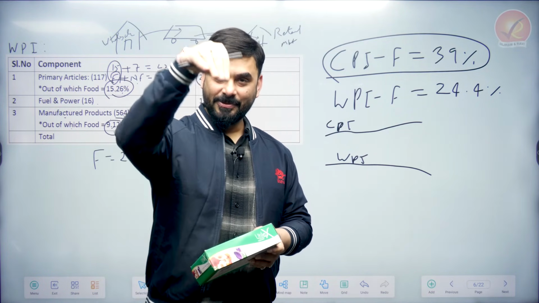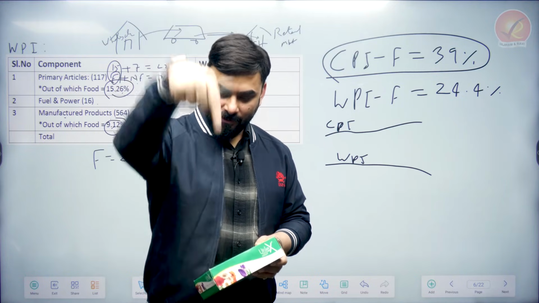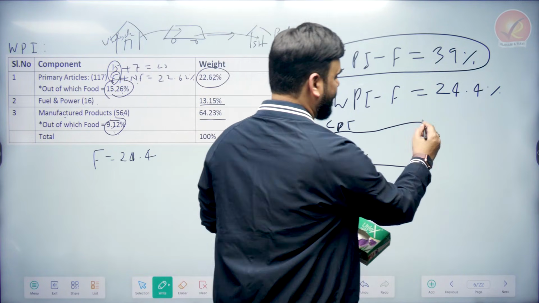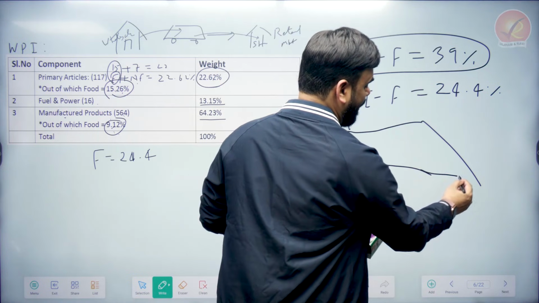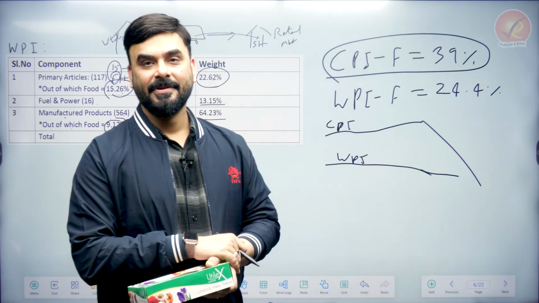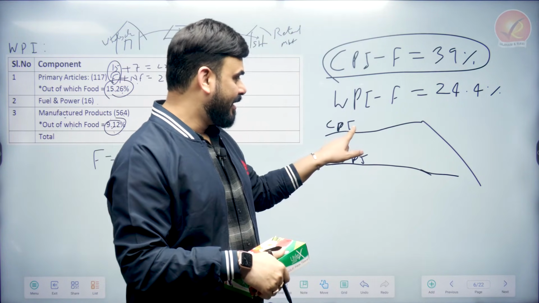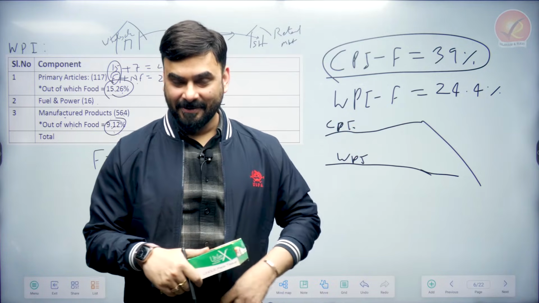And whenever food price will come down, which inflation will go down very fast? CPI. So CPI will go like this and WPI will go down like this. Whenever food price is high, CPI will be higher. Right? We know this basic fact.